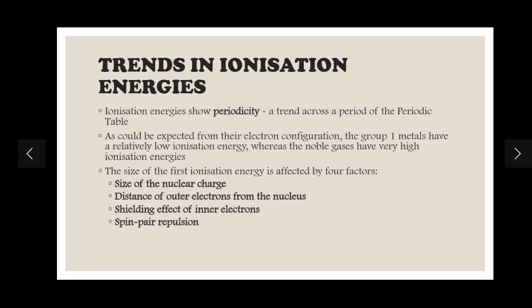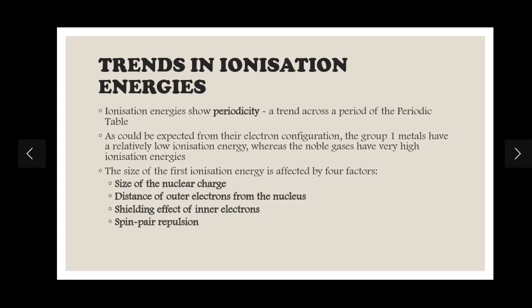Now let's take, for example, a calcium atom. In a calcium atom, 20 electrons are there, and those 20 electrons will occupy different shells, from inner shells to the outer shell. Now what will happen? The electrons in the inner shells will repel the electrons in the outer shell, and the more inner shells are present, there will be more electrons repelling the outer electron more, and this will increase the shielding effect. This is what is called shielding.